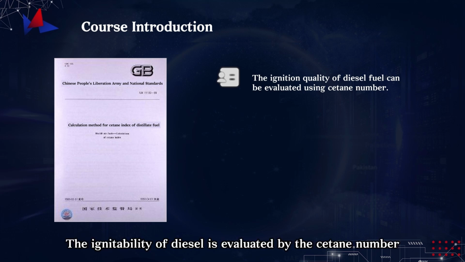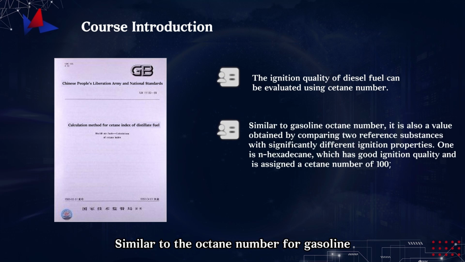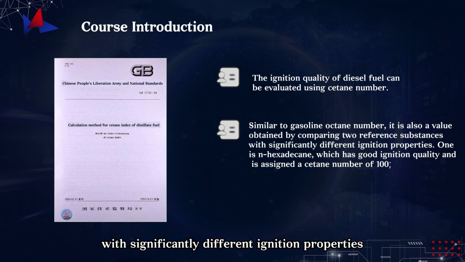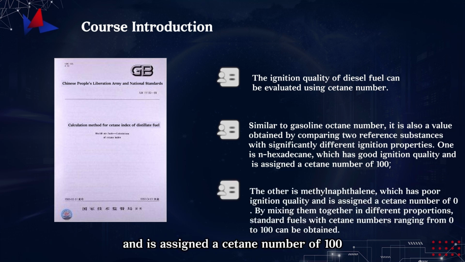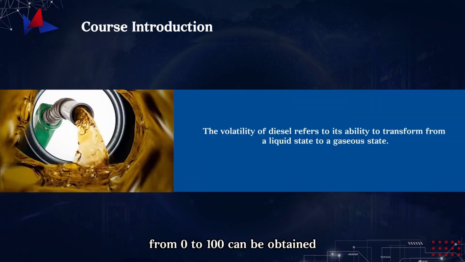The ignitability of diesel is evaluated by the cetane number. Similar to the octane number for gasoline, it is derived by comparing two reference substances with significantly different ignition properties. One is n-hexadecane, which has good ignition properties and is assigned a cetane number of 100. The other is alpha-methylnaphthalene, which has poor ignition properties and is assigned a cetane number of 0. By mixing them in different proportions, standard fuels with cetane numbers ranging from 0 to 100 can be obtained.